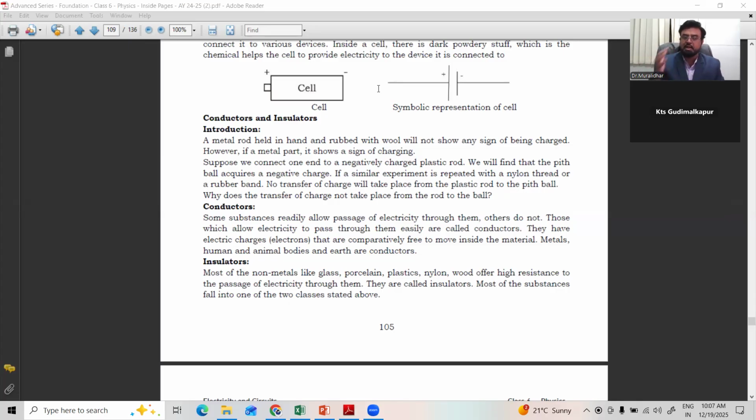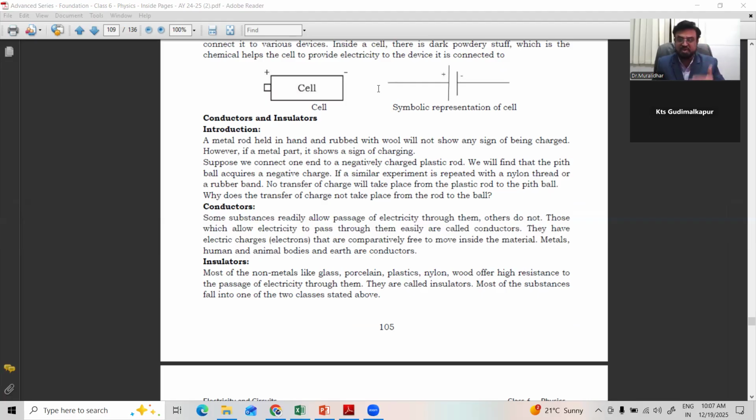When you start passing current through them, what we observe is that some materials will allow the current to pass through them and some materials do not. All materials do not allow electricity to pass through them. Remember, some allow, some won't. The materials which allow electricity to pass through them are called conductors. The materials which do not allow electricity to pass through them, like rubber, plastic, and wood, are called insulators.